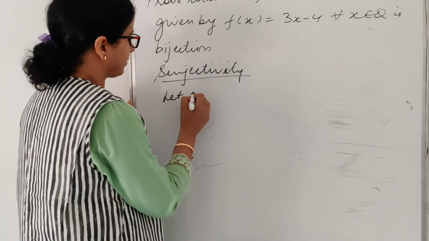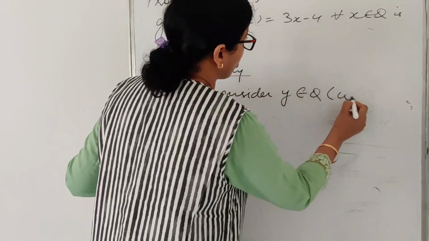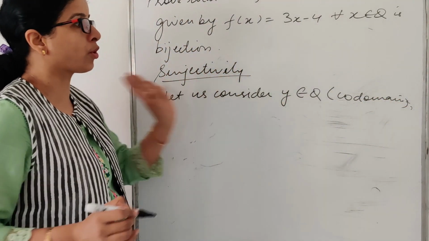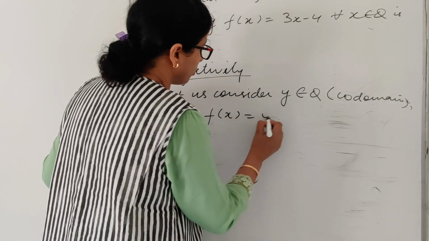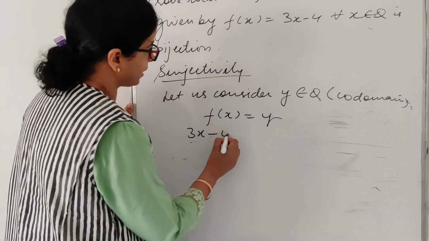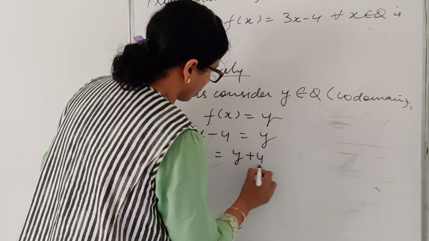Now I have to check the surjectivity. Let us consider y belonging to Q in codomain. I am taking any arbitrary point in codomain as y. So f(x) equals y. It means 3x minus 4 equals y, so x is equal to (y plus 4) by 3.